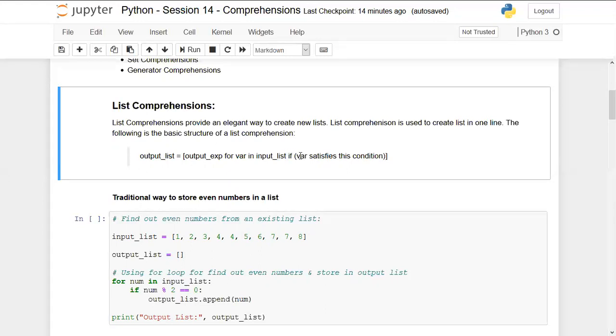So if cannot be preceded to for loop, you have to write if as the suffix.